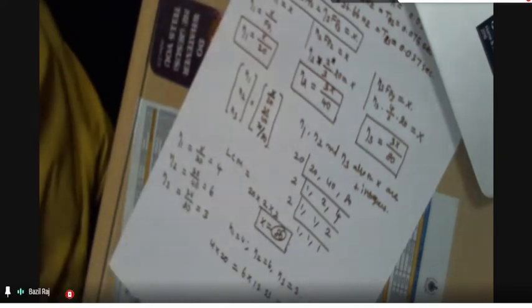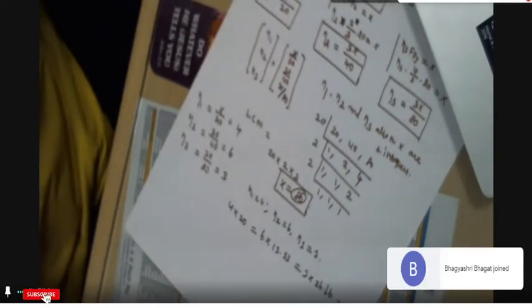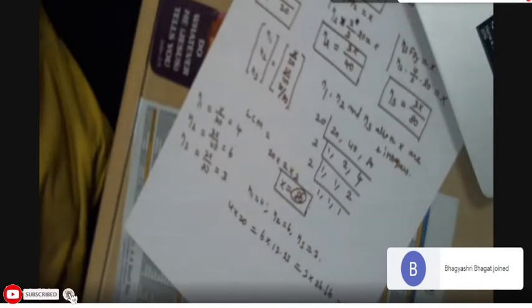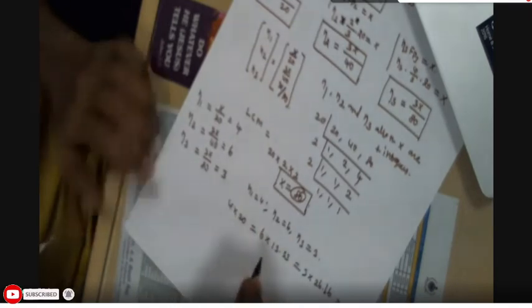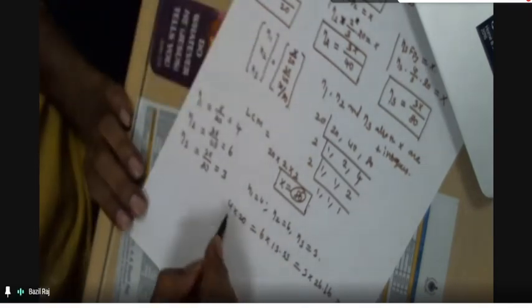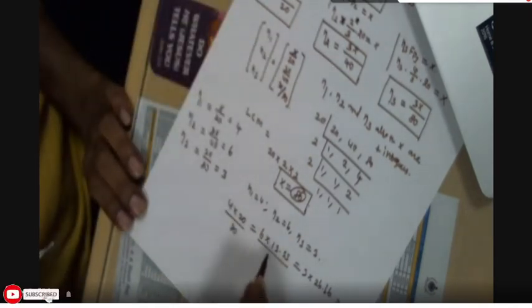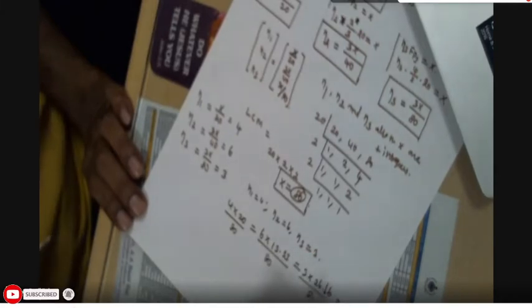Should be equal to 80. Obviously, because we found these values from this relation only. So this is 80, this is 80. All are 80.